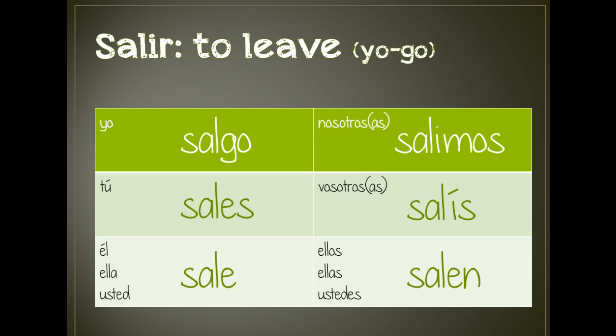Next verb is salir, to leave. This is yet again another yogo. The yo form is a little bit irregular and ends in go. The rest are normal endings for an IR verb, so you take off your IR and add those endings. So we have yo salgo, tú sales, él y usted sale, nosotros salimos, vosotros salís, and ellos y ustedes salen.